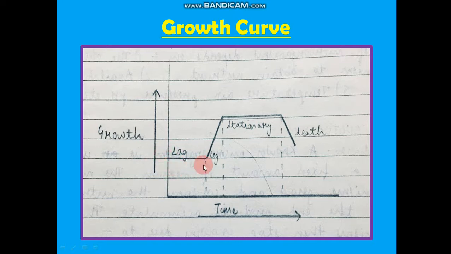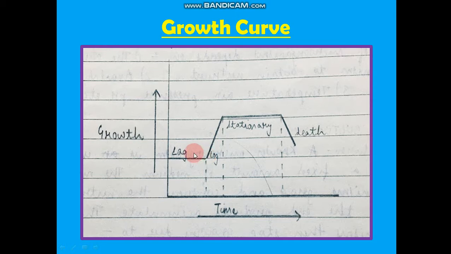Okay. After lag phase, there is a log phase. Log you must have studied in mathematics. Log means exponential. So in log, you can see that during a short span of time, there is a steep rise in the growth.